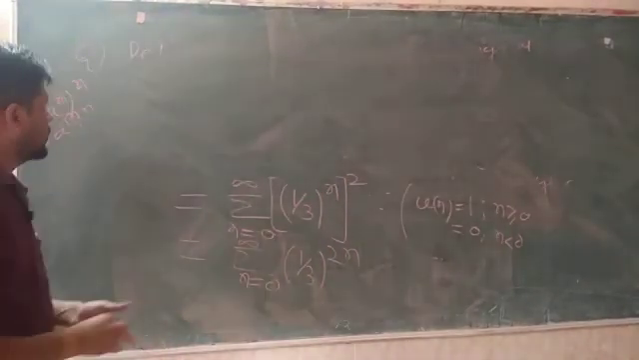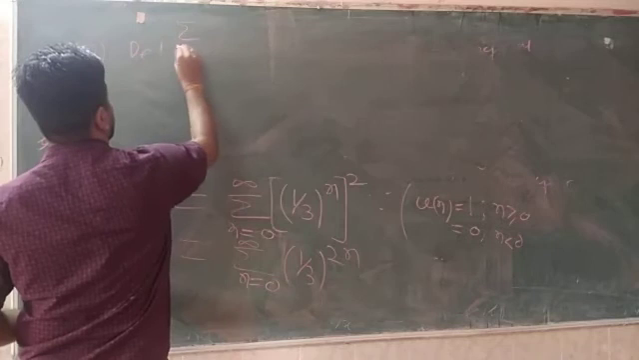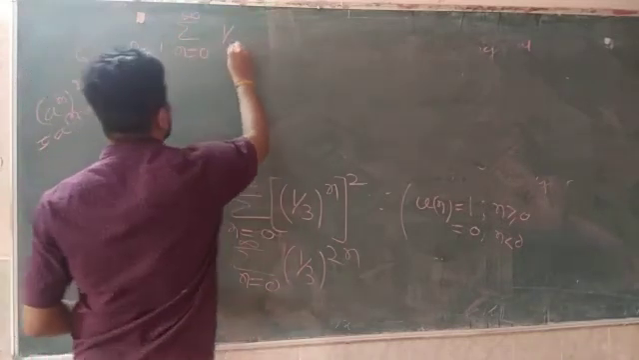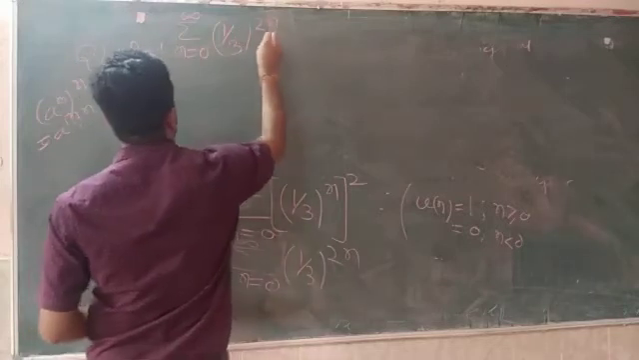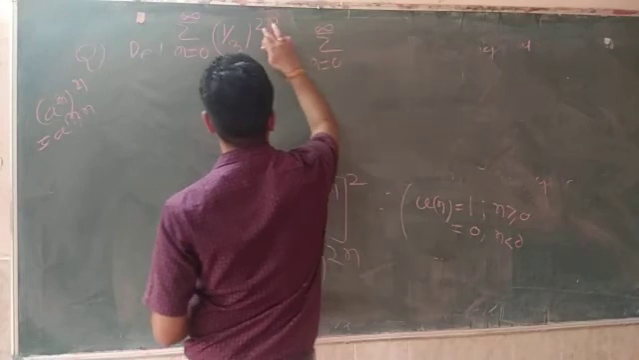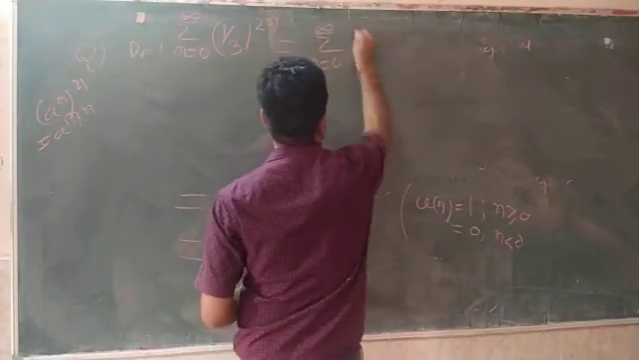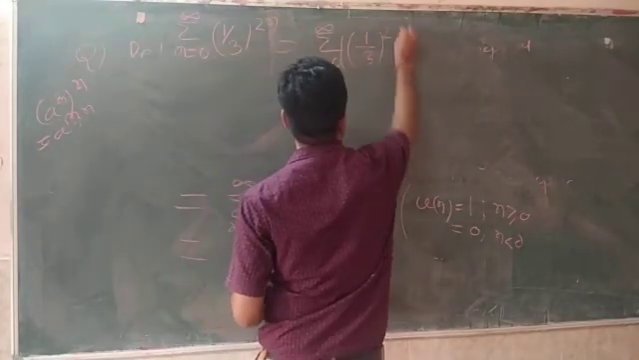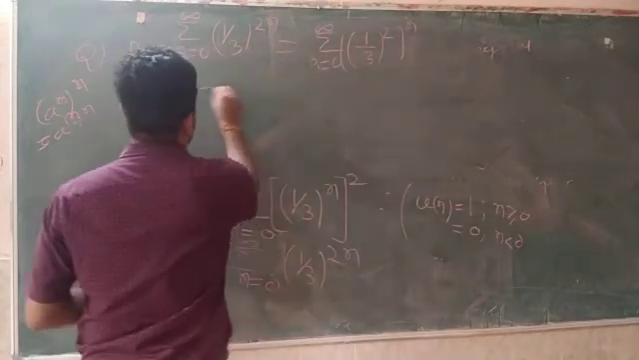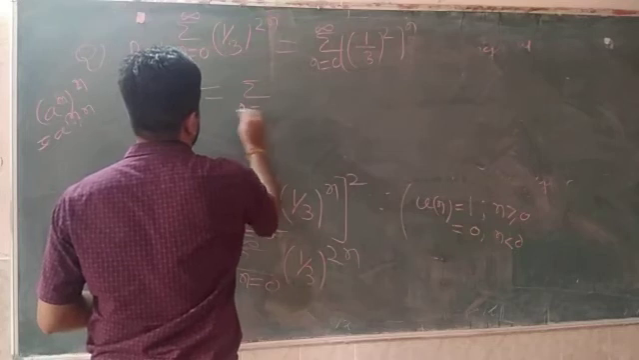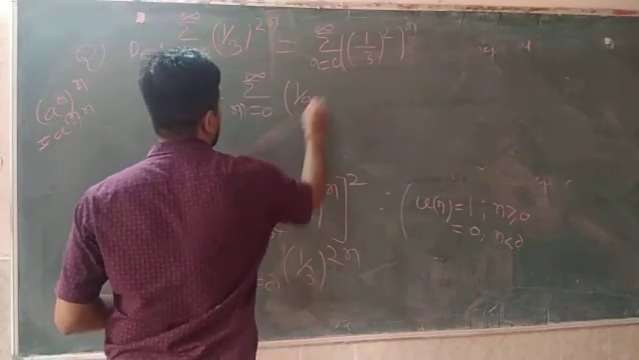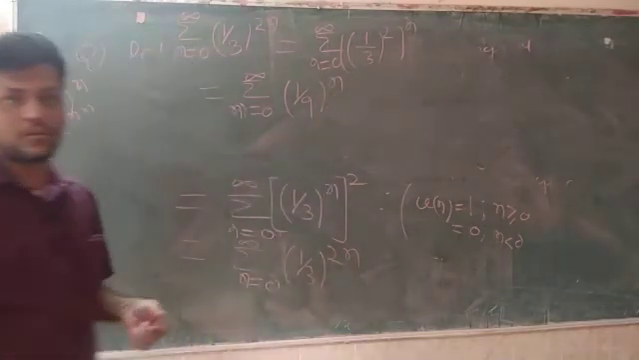Once again I am writing here, summation of n equal to 0 to infinity (1/3)^(2n), which is nothing but summation of n equal to 0 to infinity. This 2 becomes, I can write like this, ((1/3)^2)^n. So (1/3) square means 1/9. So this becomes summation of n equal to 0 to infinity (1/9)^n.